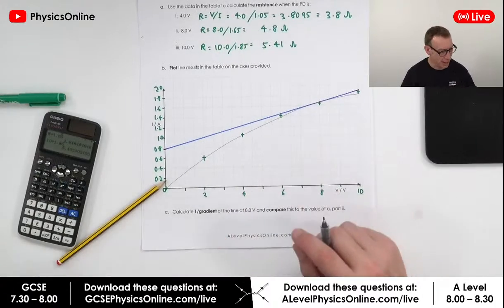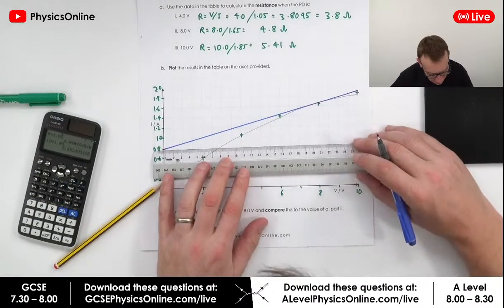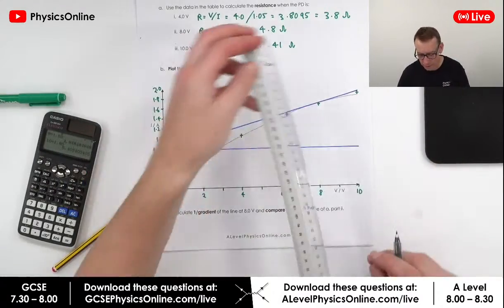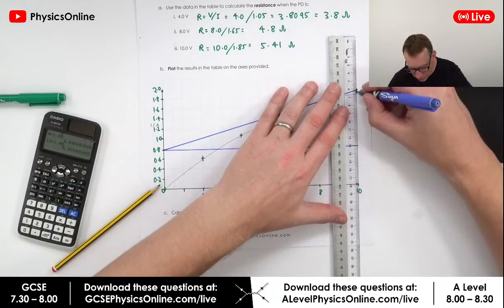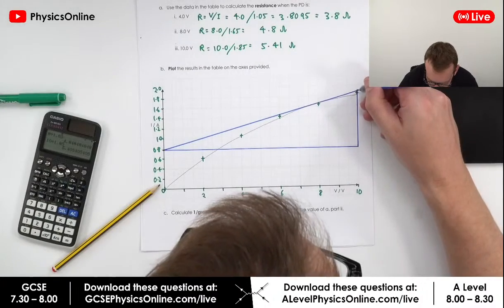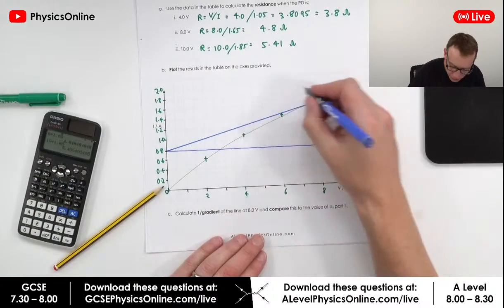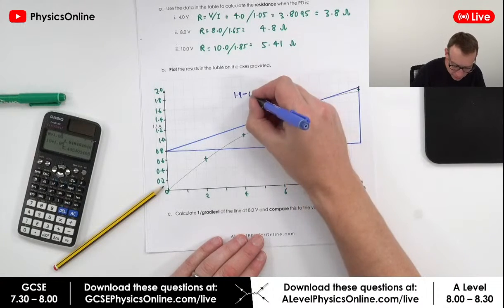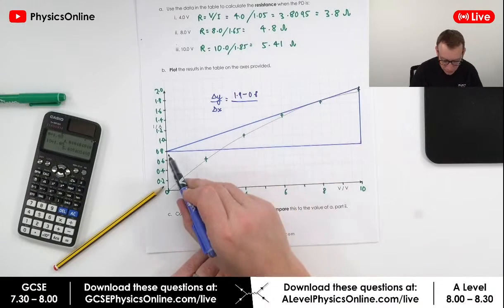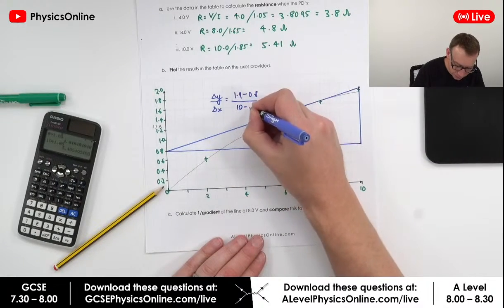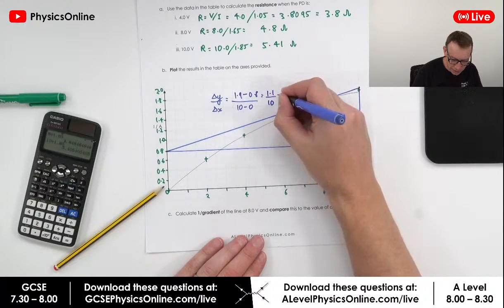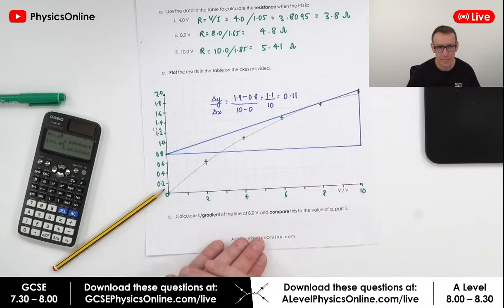Right, so to work out that tangent, the most important thing is that you need to draw a big triangle, which is what I said yesterday. And you're going to draw that triangle up to the line. Okay, and we're going to use this then to work out the gradient. So the gradient is going to be the change in y value, which, looking at this, I reckon that's about 1.9 take away 0.8. So that's going to be my change in y value. And the change in x value is going to be equal to 10 minus 0, which is then equal to 1.1 over 10. So that's 0.11. Okay.